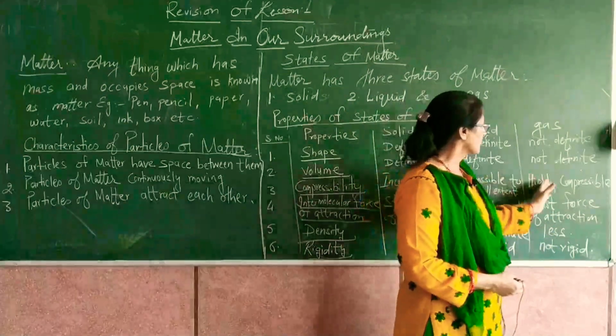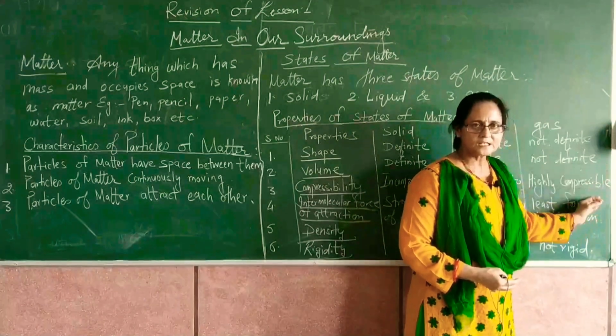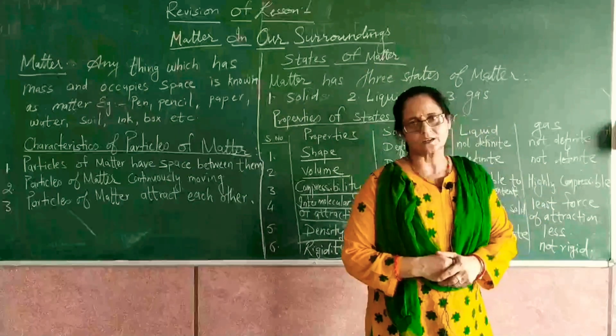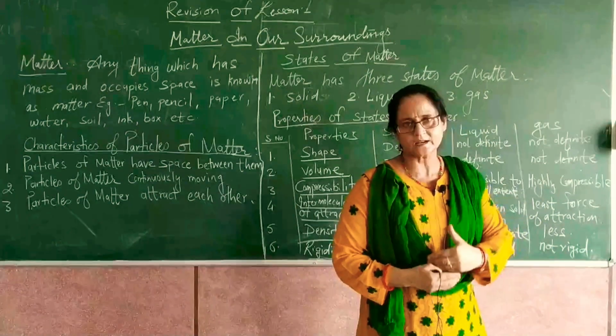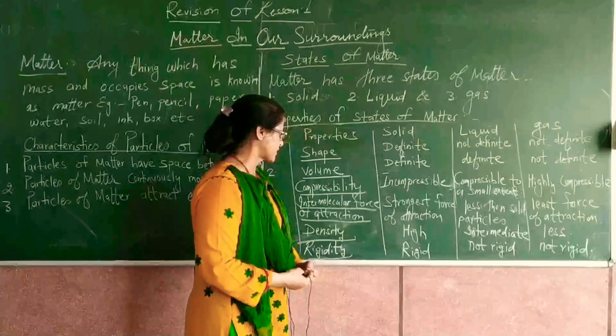And because gases are highly compressible, that's why they need a cylinder to fill them.